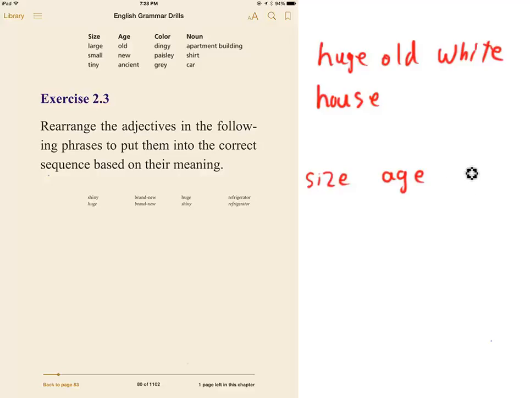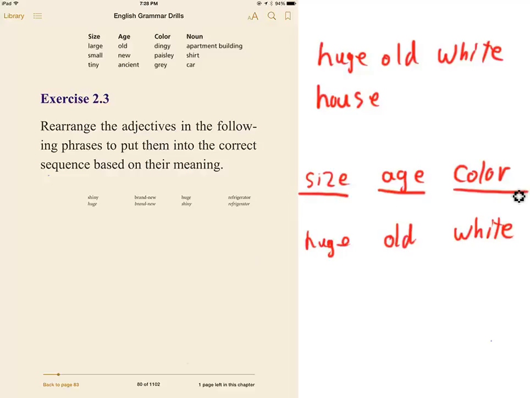All right? So, for example, the size is huge. The age is old. And the color is white. So anytime that we use more than one true adjective to describe something, we always have to put it in this order: size, age, and color. All right? No other order can it come in for proper English. So we have to say size, age, and color.